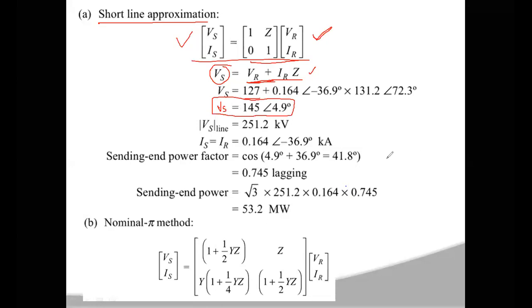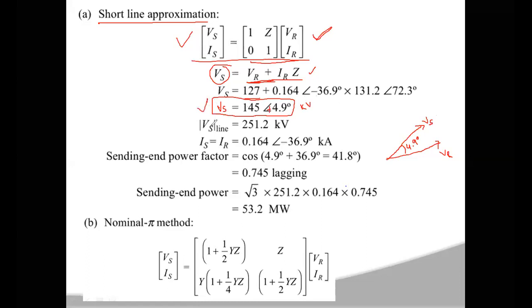145 is the magnitude of voltage and 4.9 degrees is the angle from the reference. That means your reference is your VR. The angle is plus 4.9, so this Vs will be leading the VR by an angle of 4.9 degrees. This Vs magnitude is 145 kilovolts, and this is the per phase value.